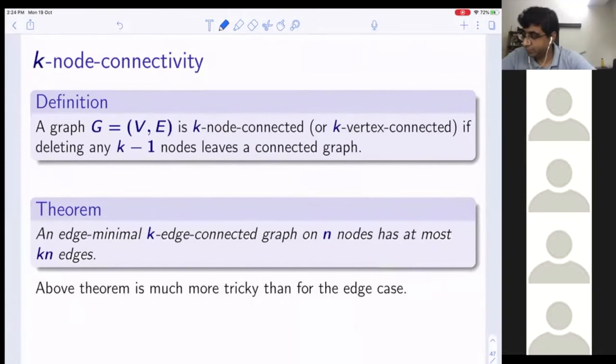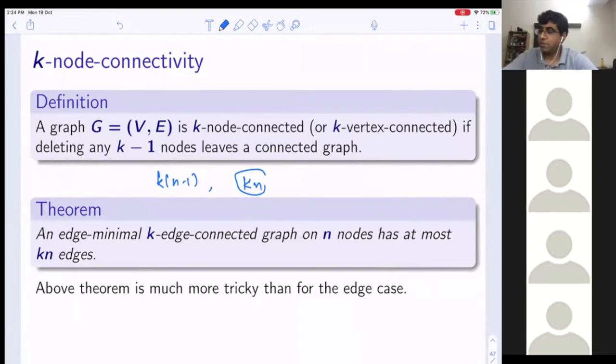There's a theorem which says any node-minimal k-node connected graph on n nodes has at most kn edges. So slightly worse than the edge case, where we had k(n-1), but now we have kn.